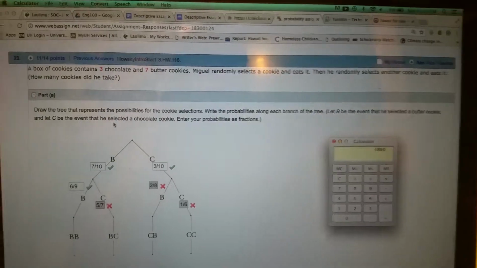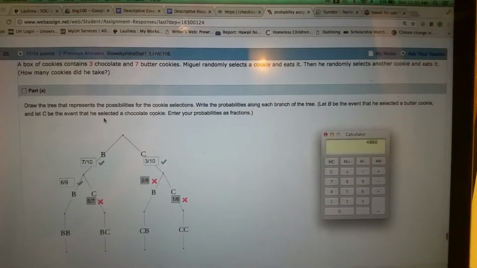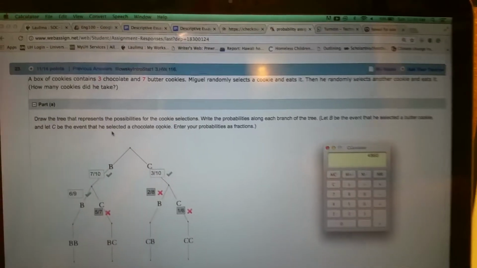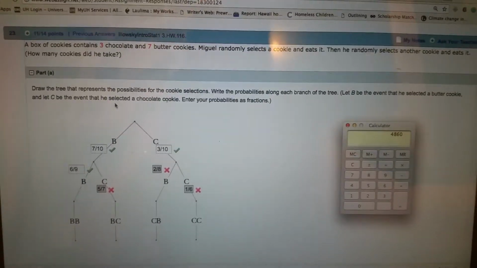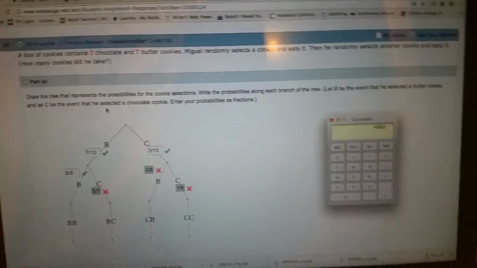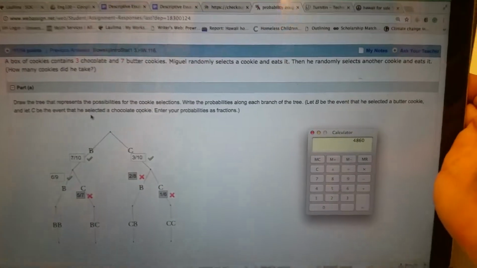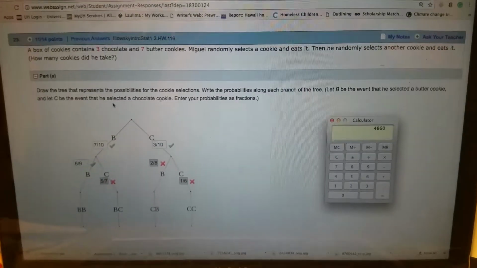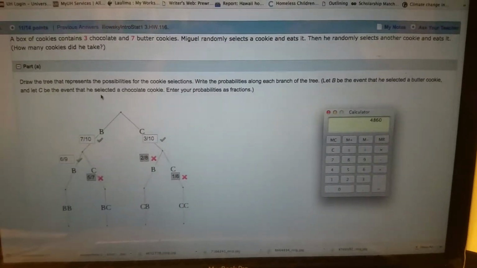Alrighty, next one. 23. A box of cookies contains 3 chocolate, 7 butter cookies. Miguel randomly selects a cookie and eats it. Then he randomly selects another cookie and eats it. How many cookies did he eat?